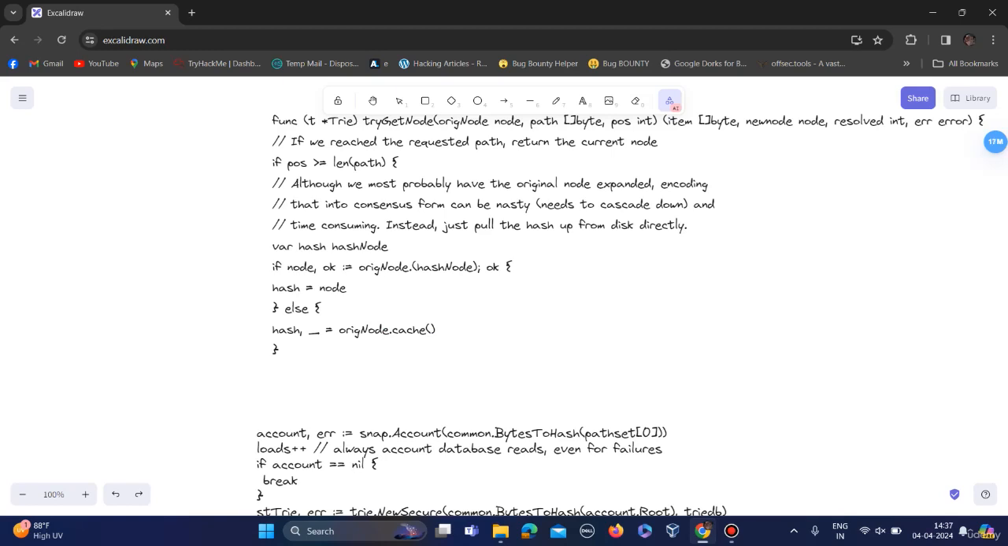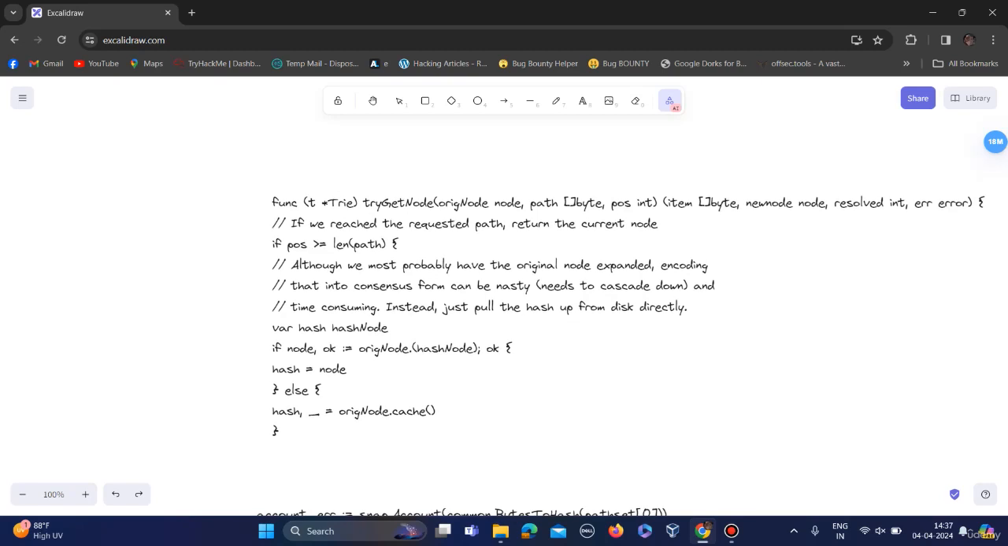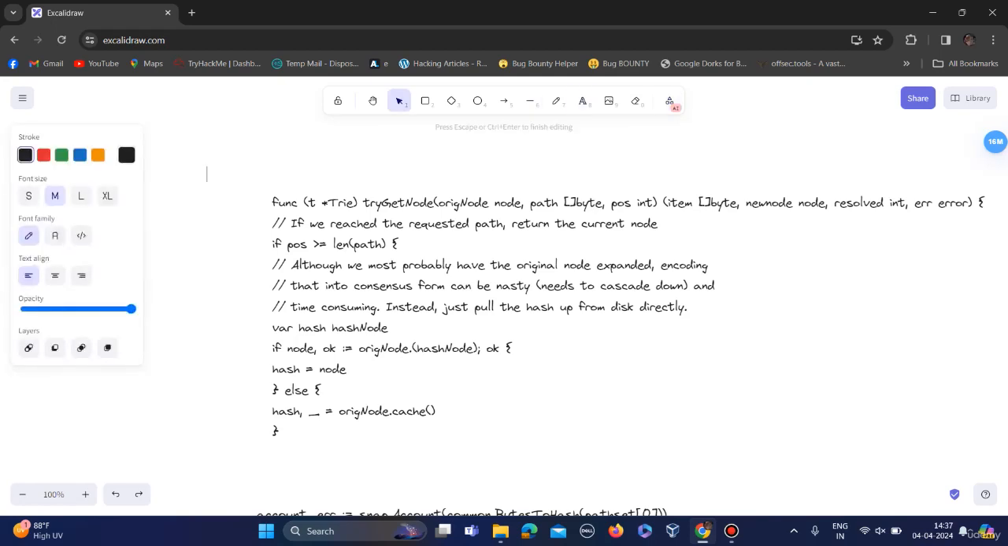On the origin node to fetch the node's hash from the disk. Now, how does an attacker exploit this code? The attacker will pass this origin node parameter as nil. Nil means it has a zero value, or we can say absence of value.